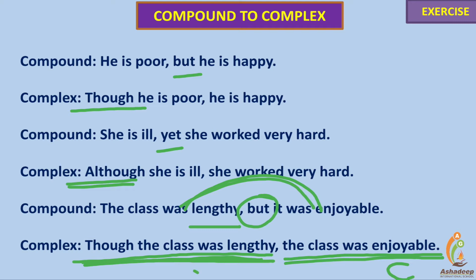While though the class was lengthy alone can't create a complete sense in the reader's mind. And that's why this clause is a dependent clause, while this is an independent clause. And the whole makes it a complex sentence with one main clause and one subordinate, dependent clause, which depends on the main clause, connected with though.